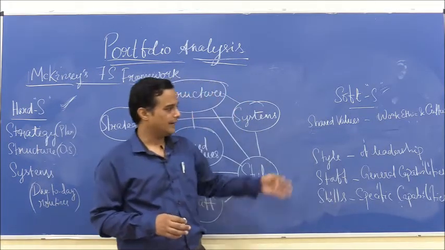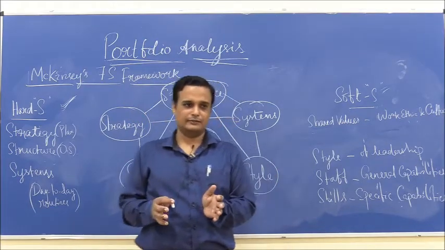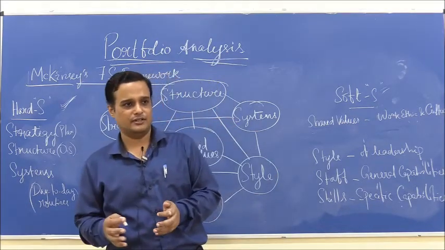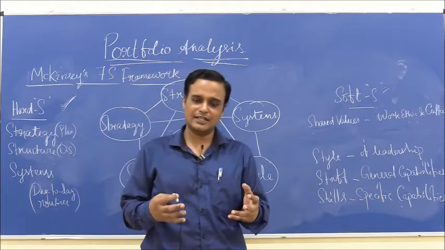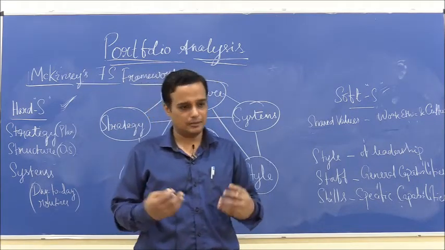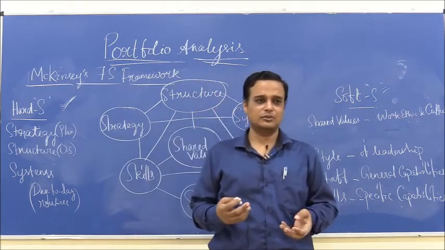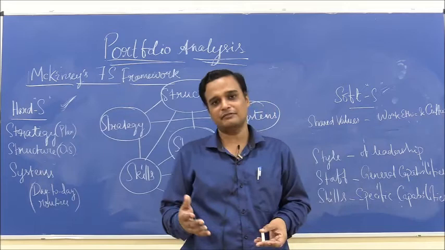Style, well, it refers to a style of leadership. Various styles of leadership exist. A person could be a very democratic leader, a very autocratic leader, or a leader could be very demonstrative in nature, or a very participative person.